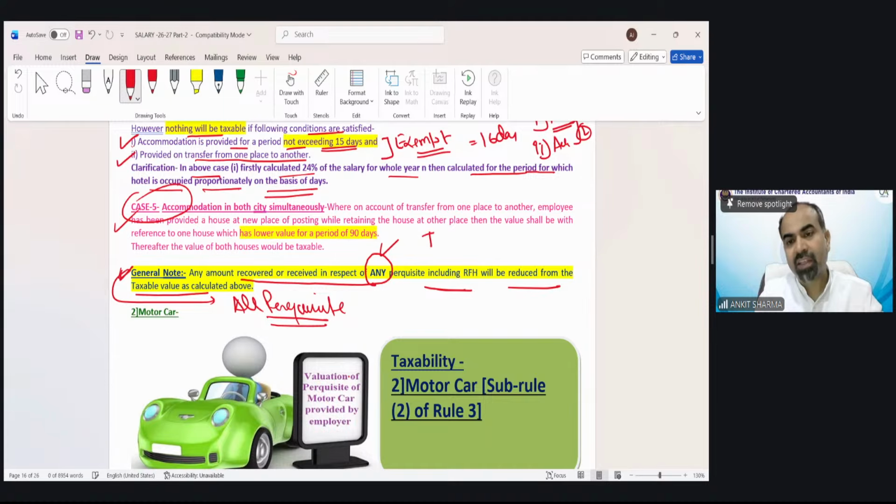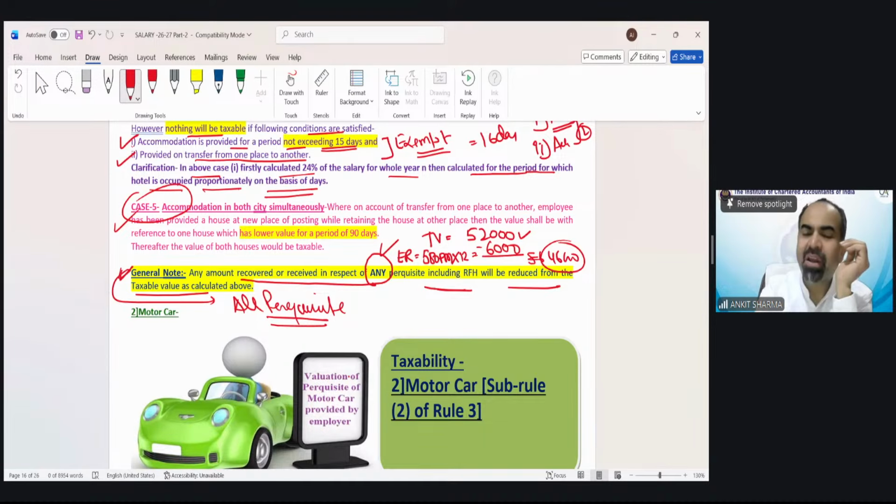Suppose the taxable value for the rent-free house, in your case, is 52,000. So this needs to be taxed. But suppose the question says that the employer charges 500 rupees per month for this rental facility from the employee. So the taxable value is 52,000, but the employer charges 500 rupees for this perquisite from the employee. Then we have to reduce this for the year, which is 6,000. So the taxable value would remain only 46,000.